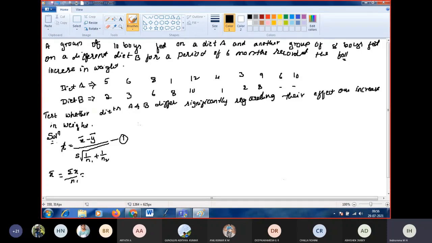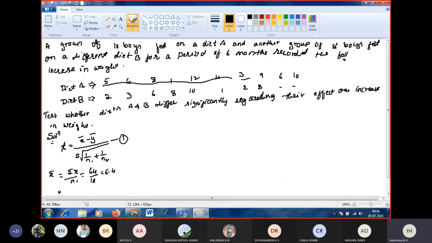What is the formula for x bar? Summation of x divided by n1. X is the variable for diet A and y is the variable for diet B. So add the x values, that means the diet A values. What will you get? 64. If you add all those values, you get 64 divided by n1. We have 10 values, so 64 by 10 is 6.4.